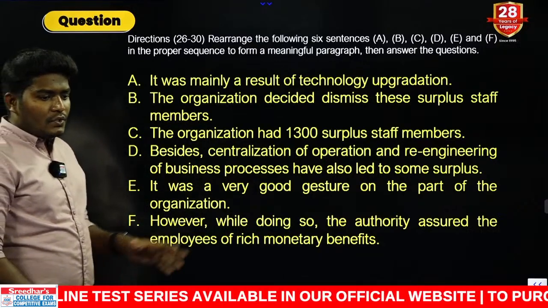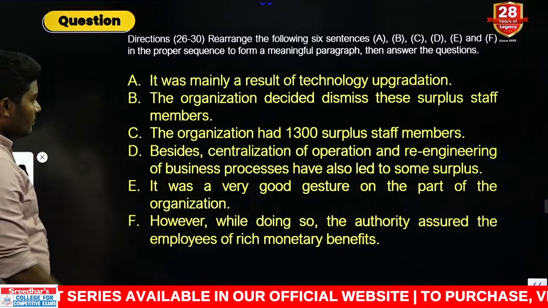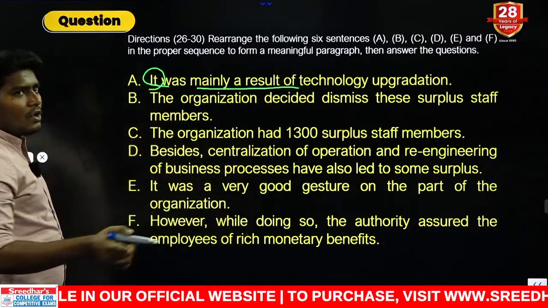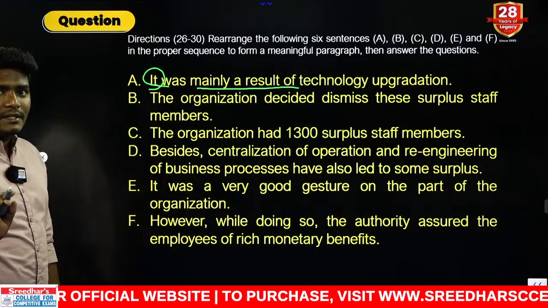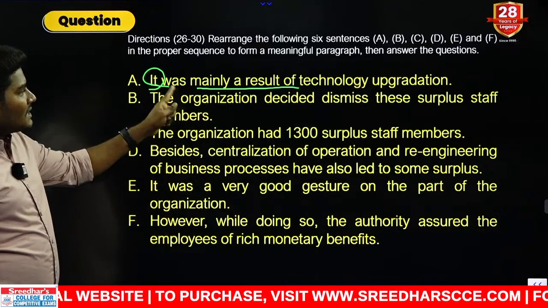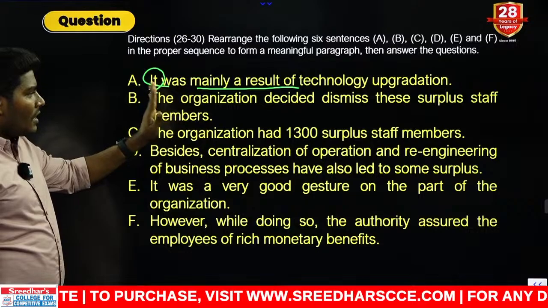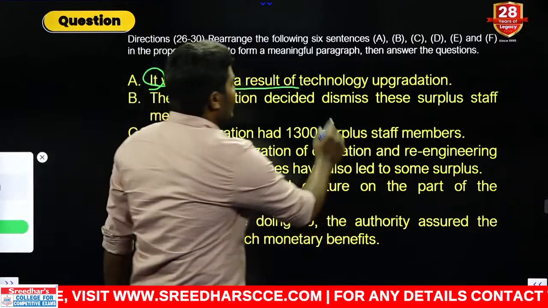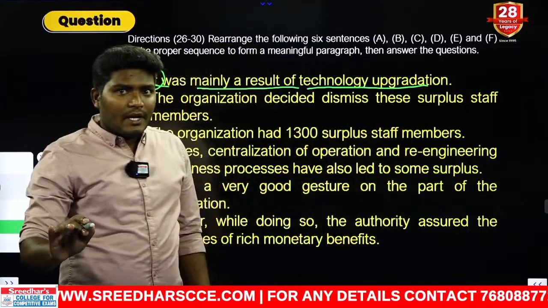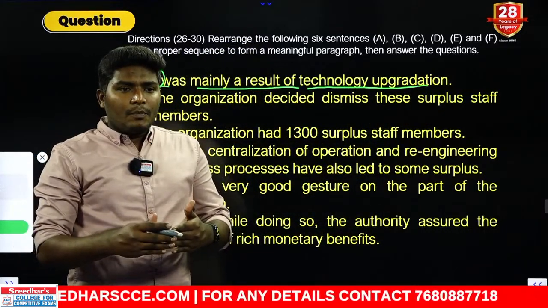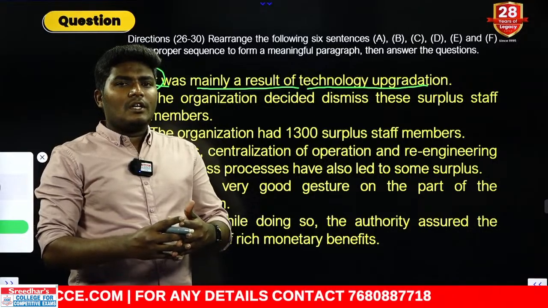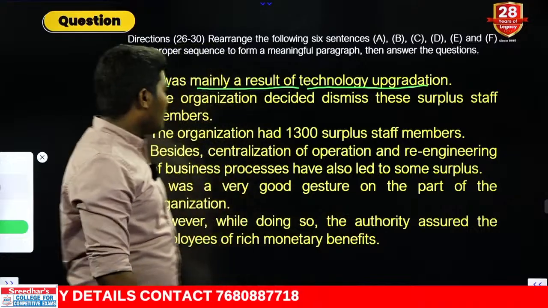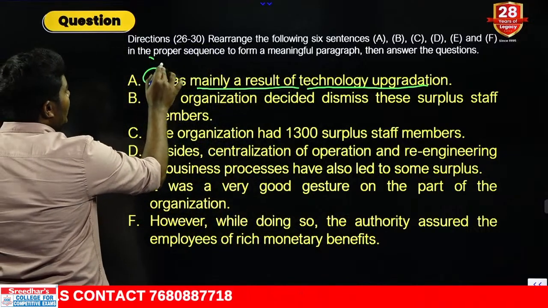Now, as you can see, here it was mainly a result of technology upgradation. What was mainly a result of technological upgradation? Something happened in the organization or industry. Because of that, we say this is mainly a result of technology upgradation. What happens when the technology upgrades? Immediately the people who are manually doing the work will be seen as useless, like they don't want them anymore. That is one point.